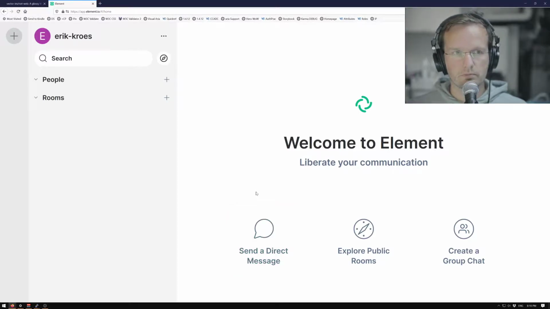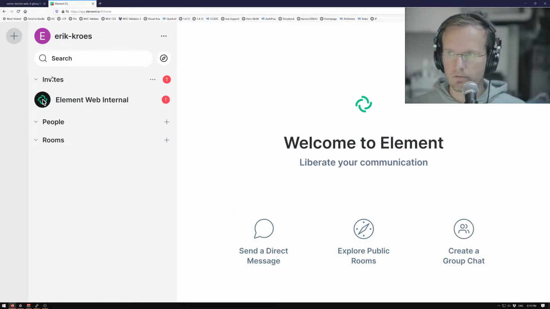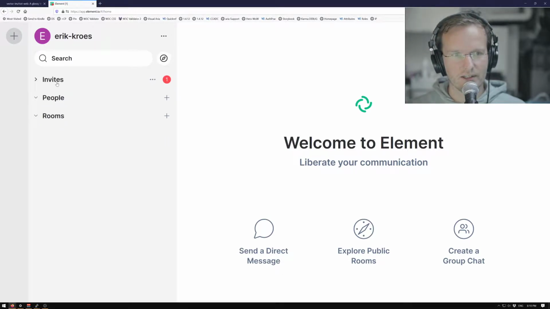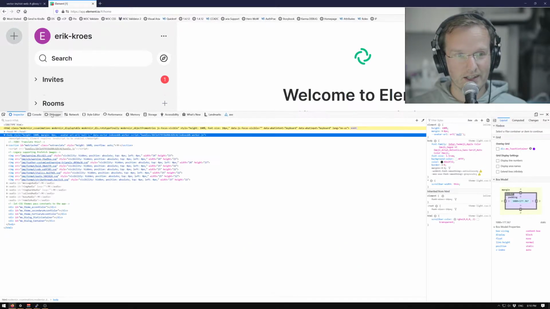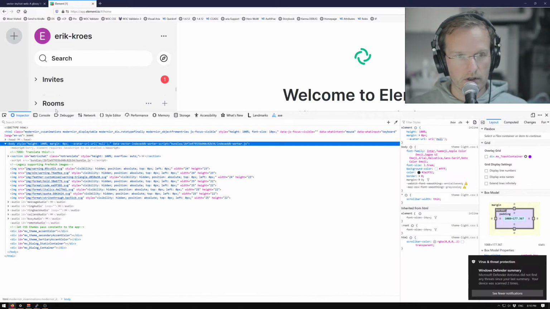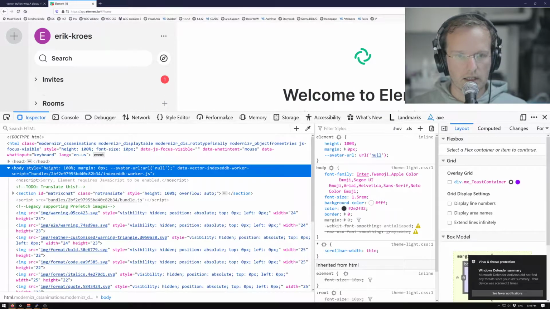So this is pretty empty. You have these public chats and public rooms. Oh, I'm getting an invite right away. Probably somebody watching. Exciting. So let me check what this is. These fold in, so they are expandables. I'm gonna check the invite later. Thanks already. I'm gonna have a good look, but I have to see what we're dealing with here, just because there's so many things we can check.